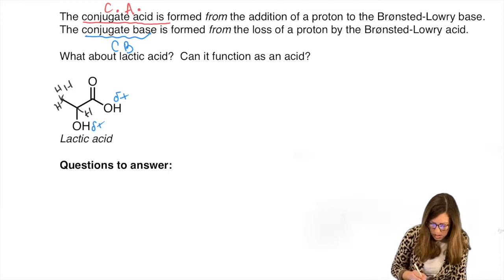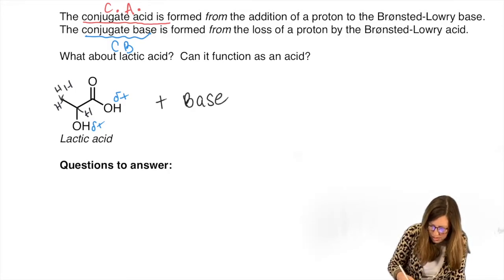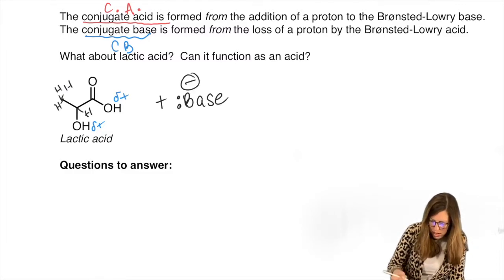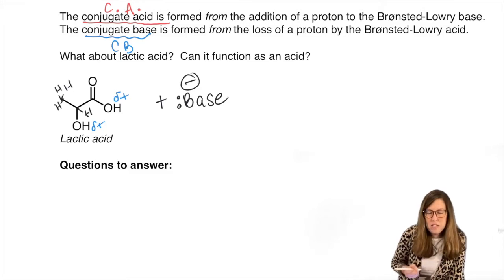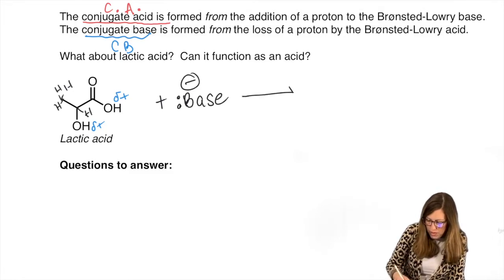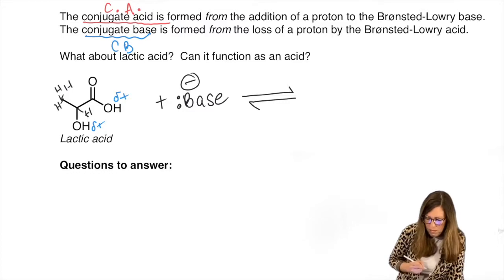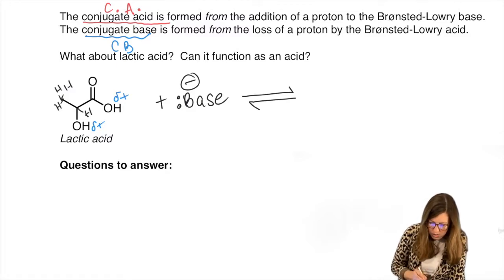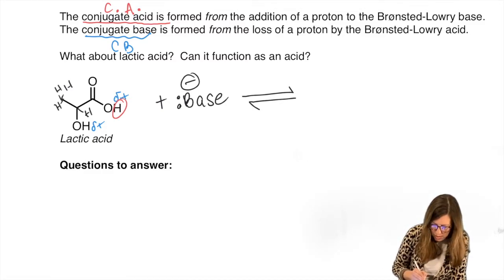So let's just add a base, plus base. Often bases are negatively charged, but they don't have to be. The lone pair is present sometimes instead. And remember, we have an equilibrium. We can make one arrow bigger than the other if we know the direction of equilibrium. What happens is we're going to lose this proton, and it's going to go to the base. So that's the acid.